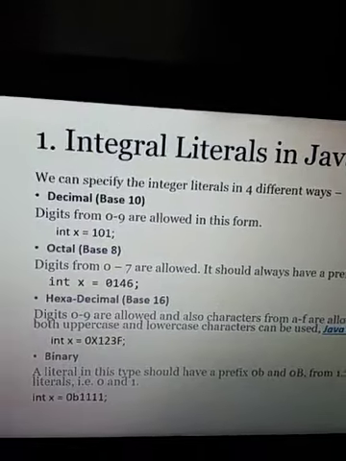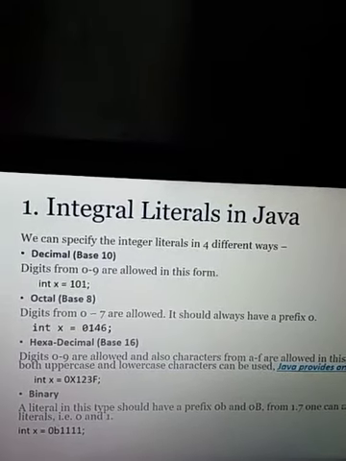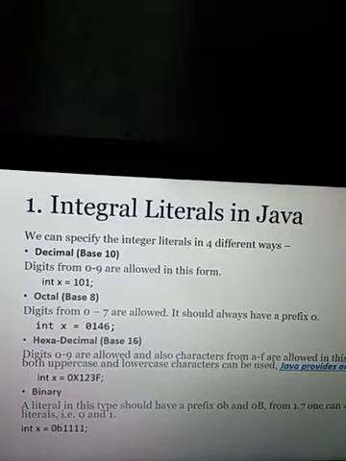And hexadecimal integers can have the numbers 0 to 9 and the letters A to F, either in lower or in uppercase, but it should be preceded by 0x. It indicates that it is a hexadecimal integer. And binary numbers should have the prefix 0b, either in lowercase or uppercase, and the only permitted numbers are 0 and 1. A sequence of zeros and ones can be given for binary integers.